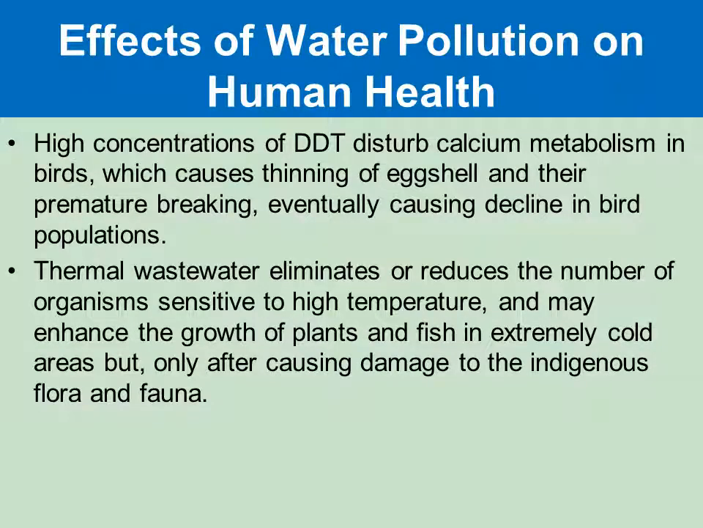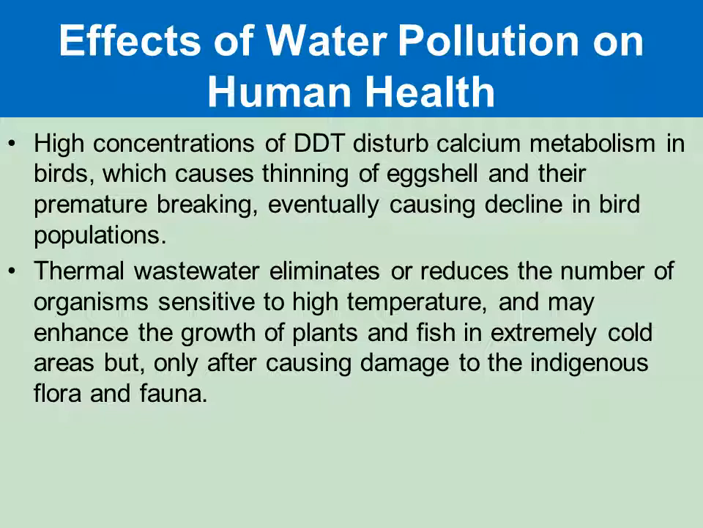And a high concentration of DDT can disturb the calcium metabolism in birds, which results in thinning of the eggshells of the birds, premature breaking, and it can even cause the decline of some bird species also.